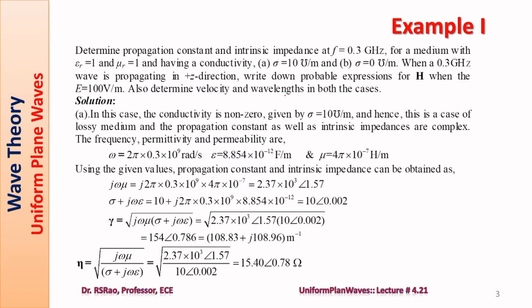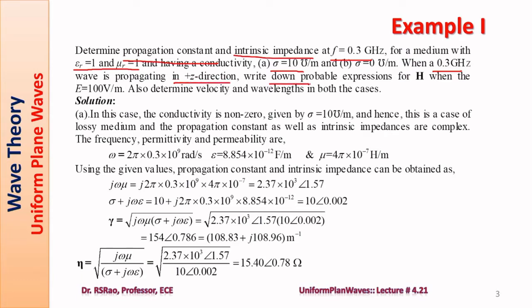Now we consider a problem. Determine propagation constant and intrinsic impedance. Frequency is given, and constitutive parameters are given. Epsilon r is equal to 1, mu r is equal to 1, conductivity is, in one case, 10 mhos per meter, in the other case it is 0. The frequency remained constant. The wave is moving in a particular direction.